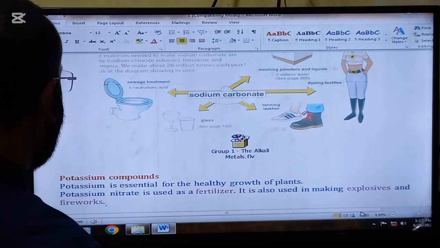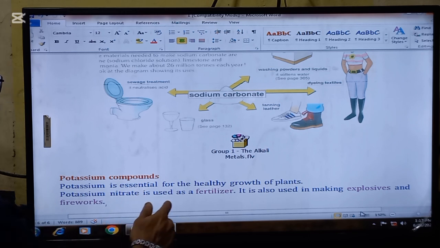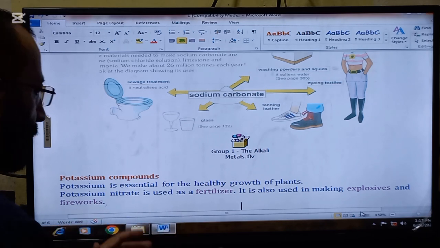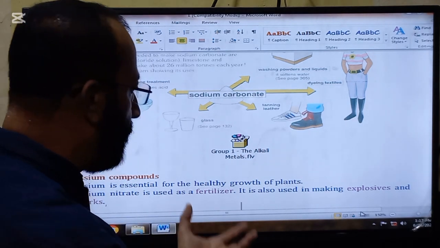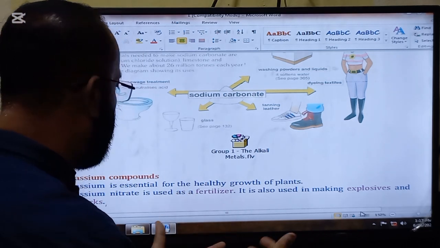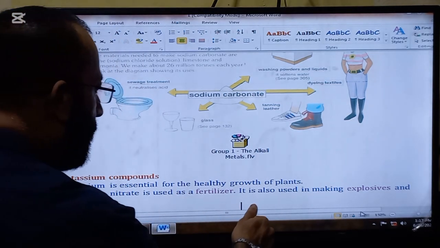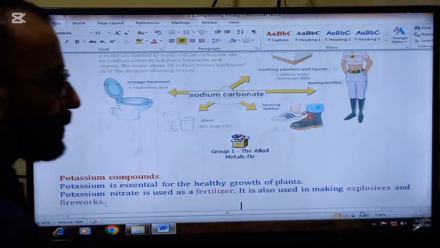Next, we are going to read the uses of the potassium compounds. Potassium is essential for the healthy growth of plants. So when they are used with the soil, the growth of the plants becomes very good. Potassium nitrate is used as fertilizer. It is also used in making explosives and fireworks.